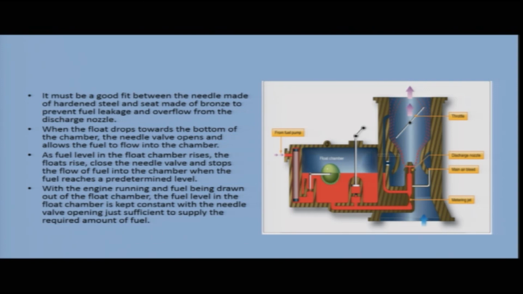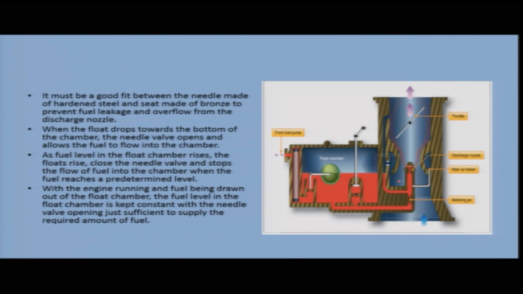With the engine running and fuel being drawn out of the float chamber, the fuel level in the float chamber is kept constant with the needle valve opening just sufficient to supply the required amount of fuel. So, when the engine is running, there is a continuous supply of fuel from the float chamber to the discharge nozzle.